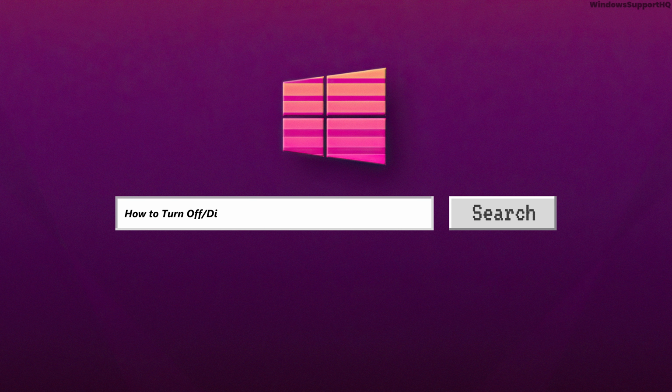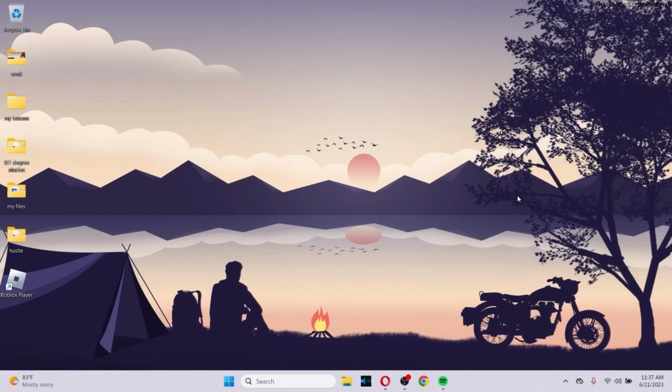How to turn off or disable Windows Defender in Windows 10 or 11. So Windows Defender is a security software, a default program provided by Microsoft which should be up and running all the time. But sometimes when you need to download a third-party software, then you might want to disable it, right?